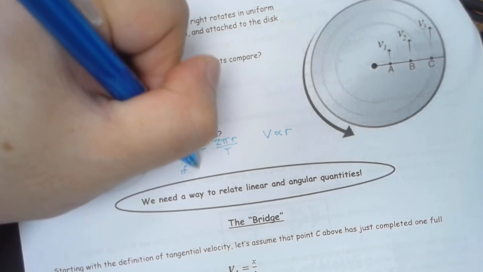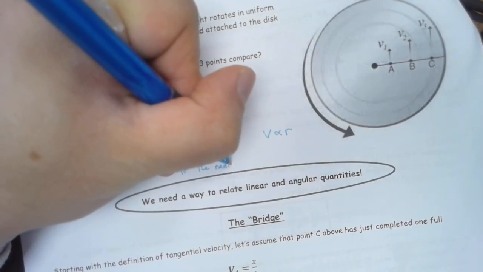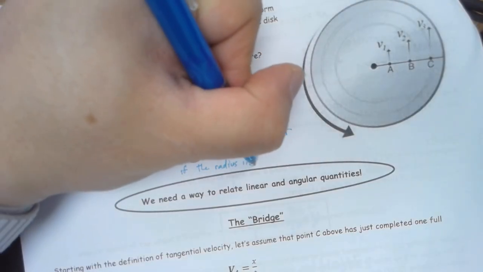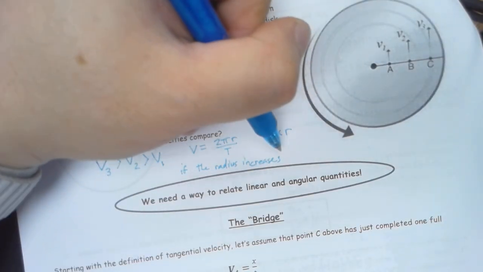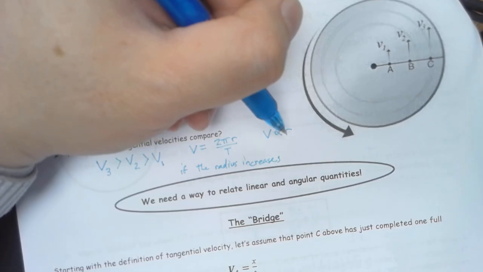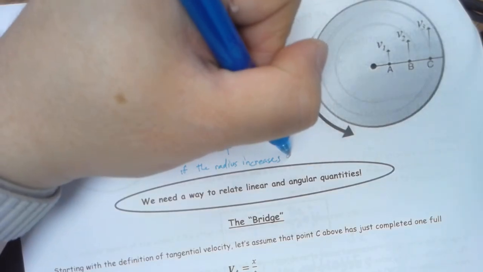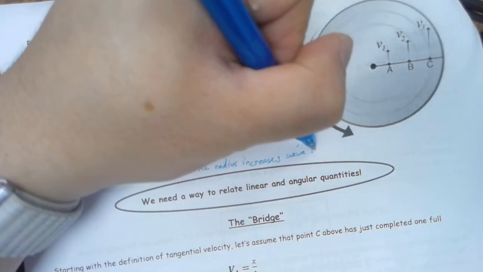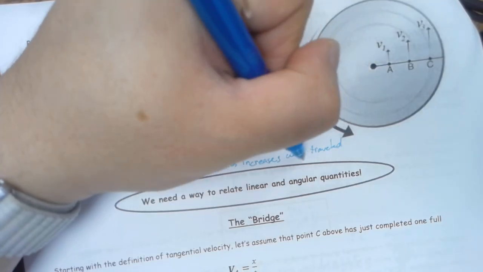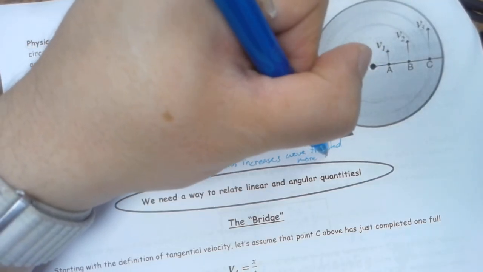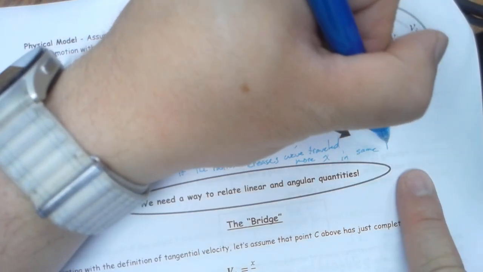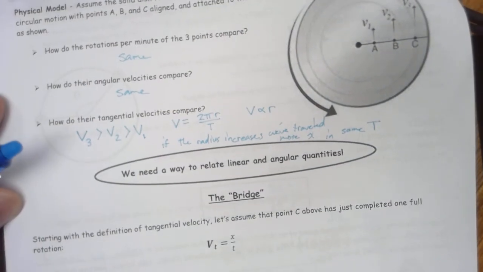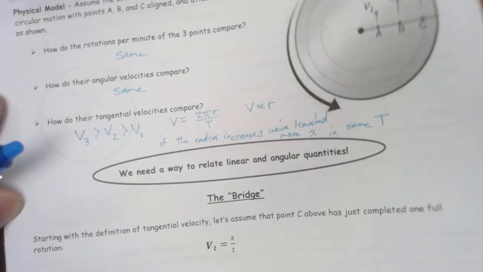If the radius increases, we have traveled more distance in the same time. Alrighty, so that's an easy way to think about that.